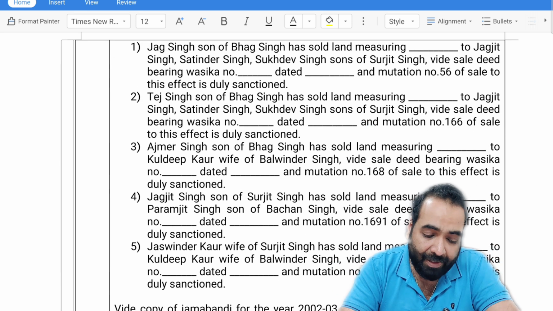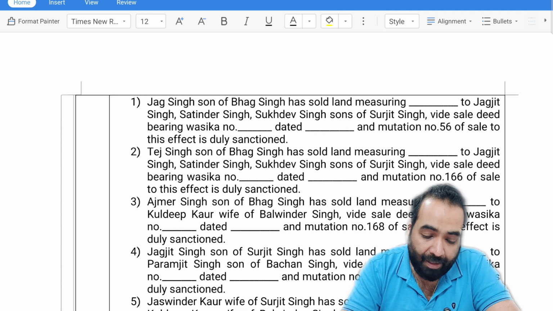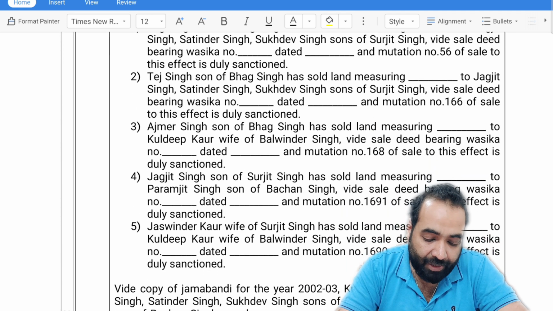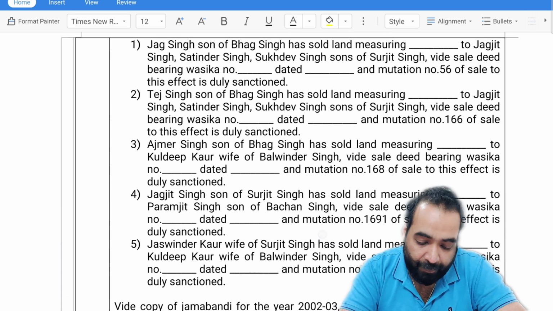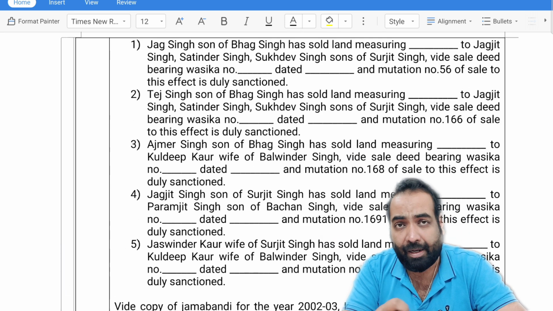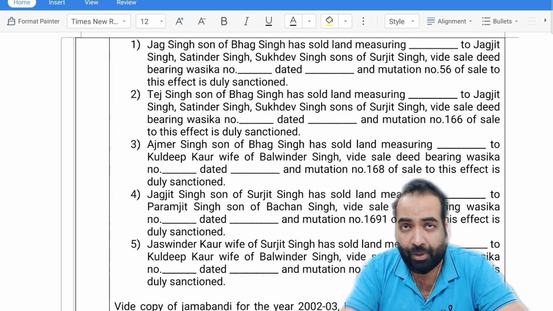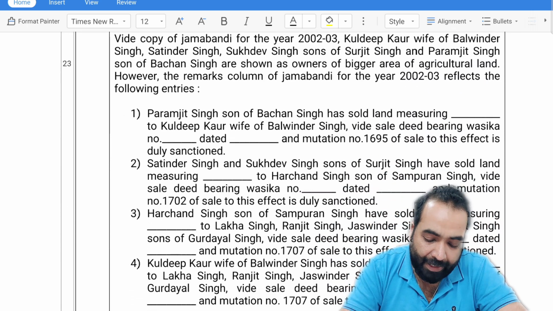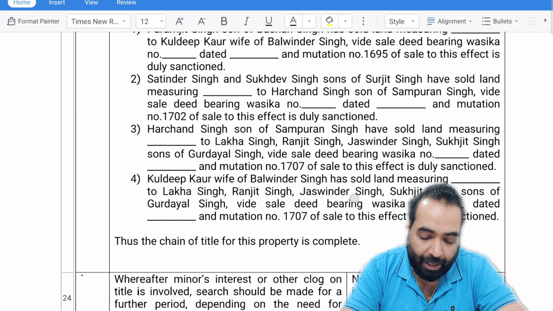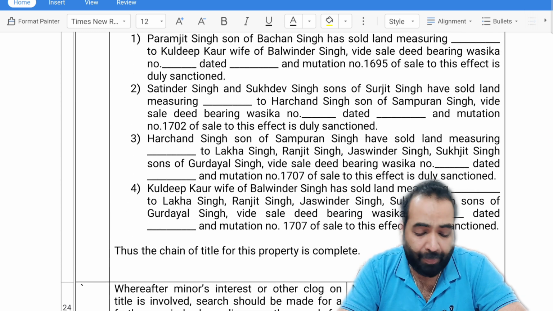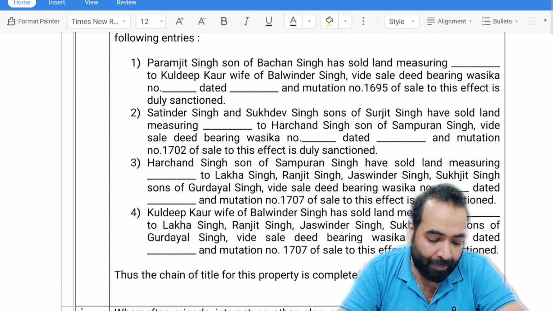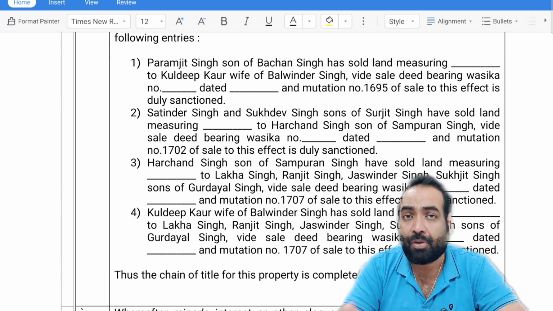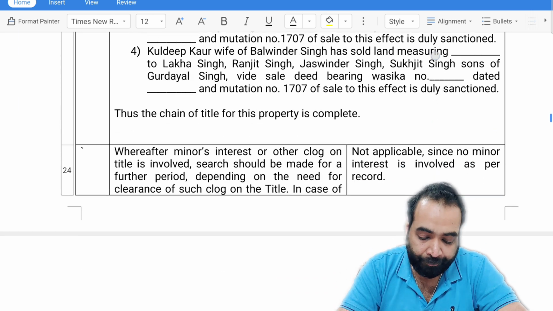Then he has mentioned what was done by Tej Singh. Then he mentions Ajmer Singh, Jagjit Singh, Jaswinder Kaur. So you read this carefully and try to develop the chain so that there should not be anything missing and the flow of title should be clear. So like this, he will keep on explaining how the title chain of the property actually moved, and then at the end he will mention that thus the chain of title of the property is complete. There is no lapse, no gap in it, right?